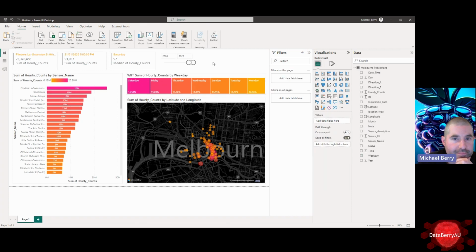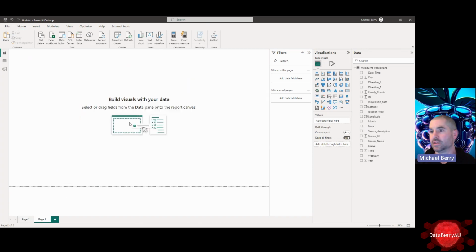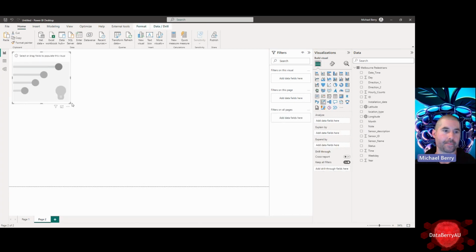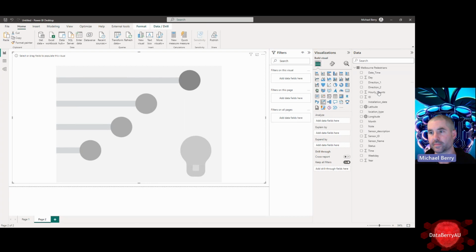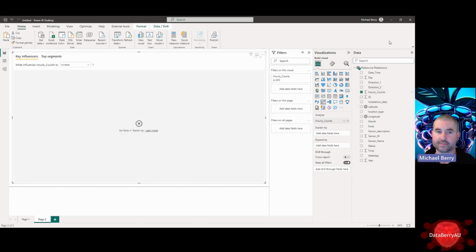Interesting little insight. And I'm going to show you my favorite visualization for exploring data as well, just quickly. So I'm going to come here and grab the key influencers visualization. Let's make that full screen. And now I'm going to pop that hourly counts in the analyze section. And what this is going to do is a linear regression in the background. It's going to show us what it thinks is statistically relevant within the data.